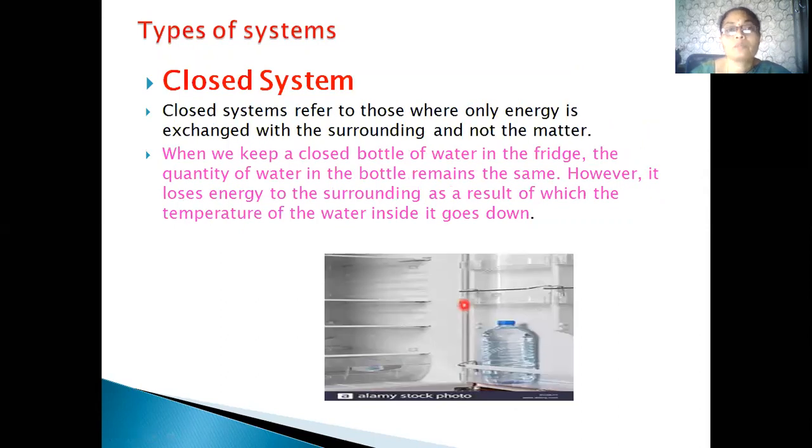Coming to the closed system. A closed system refers to one where there is only exchange of energy with the surroundings and there is no exchange of matter. With the help of a simple example, we can explain a closed system. The best example for this is a closed bottle of water in the refrigerator. Now, if we keep a closed bottle of water in the refrigerator, what happens? The quantity of water in the bottle remains the same. However, it loses energy to the surroundings, as a result of which the temperature of the water inside it goes down. So this is the example for a closed system.